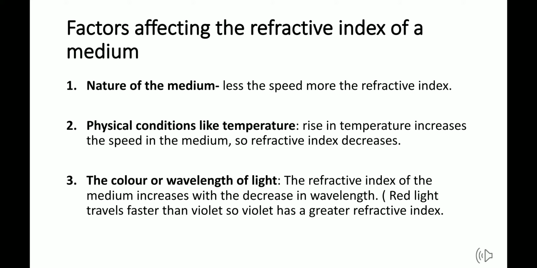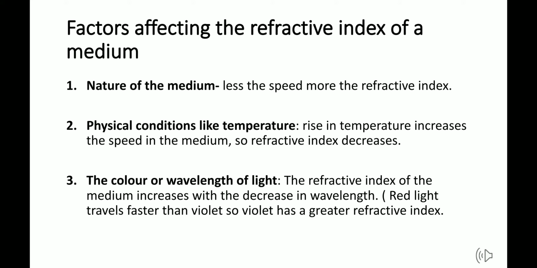Rise in temperature increases the speed. Obviously, from solid it is coming to molten state, so it is increasing the speed. So when there is a rise in temperature, it increases the speed in the medium, and therefore refractive index decreases. So temperature is decreasing the refractive index. Temperature increases, refractive index decreases.